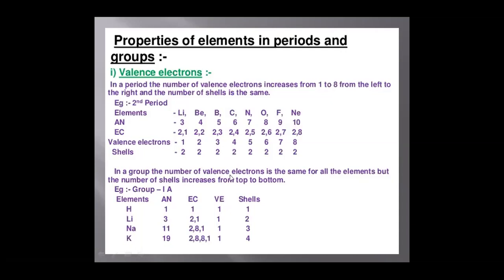In a group, the number of valence electrons is the same for all the elements, but the number of shells increases from top to bottom. For example, take the first group: hydrogen, lithium, sodium, potassium. Valence electrons remain the same, whereas the number of shells increases. Hydrogen has 1 shell, lithium 2 shells, sodium 3 shells, potassium 4 shells.